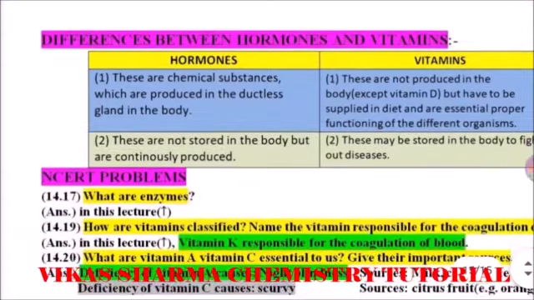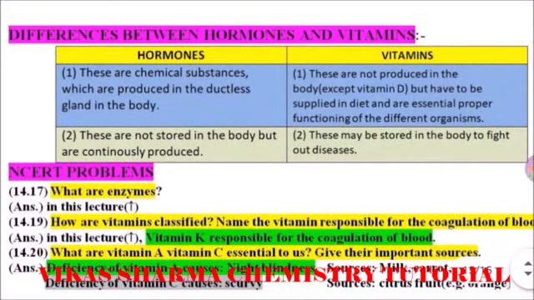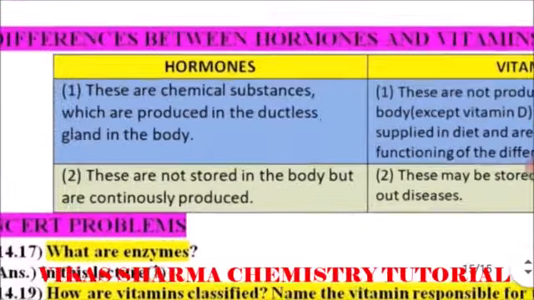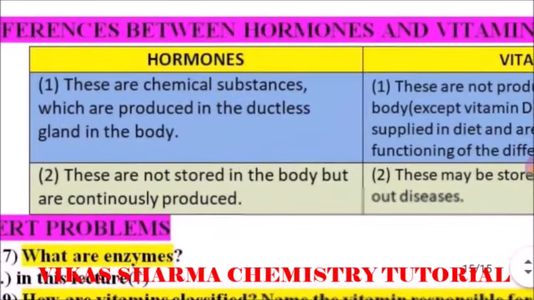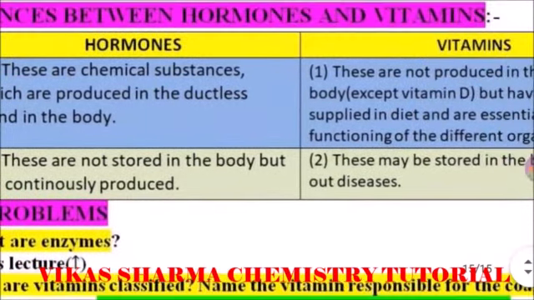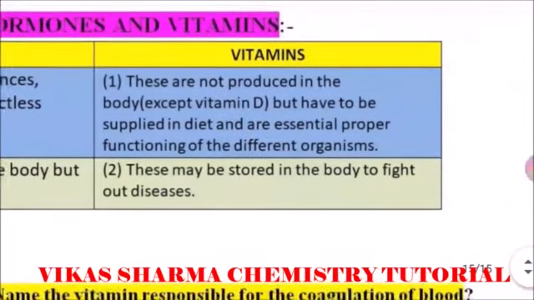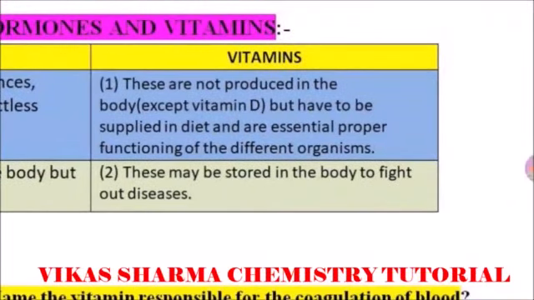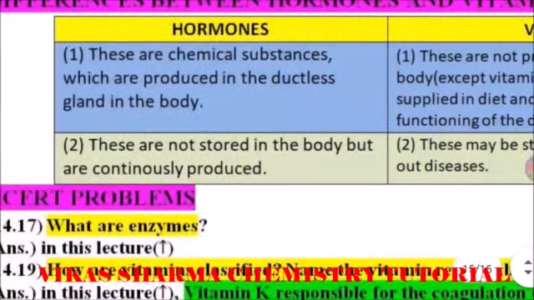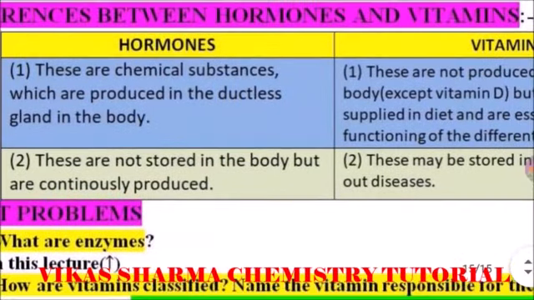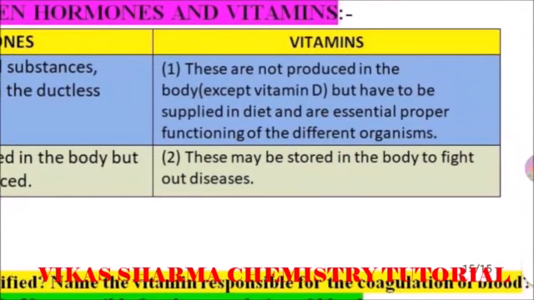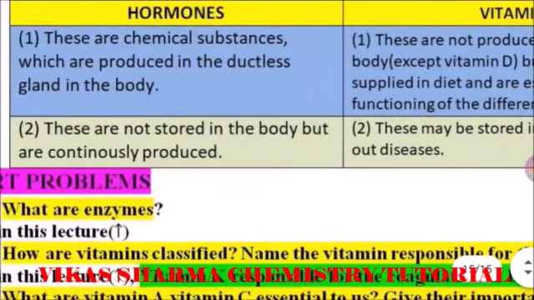Students, next we start the differences between hormones and vitamins. Hormones are chemical substances which are produced in the ductless glands in the body. But vitamins are not produced in the body except vitamin D, but have to be supplied in the diet and are essential for proper functioning of the different organisms. So hormones are produced in the ductless glands, but vitamins are not, with vitamin D being the only exception.